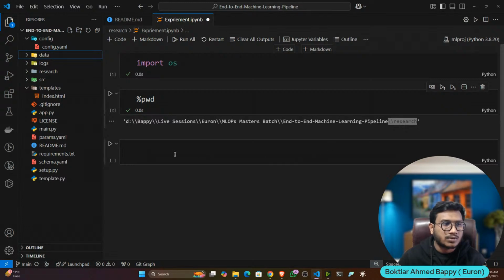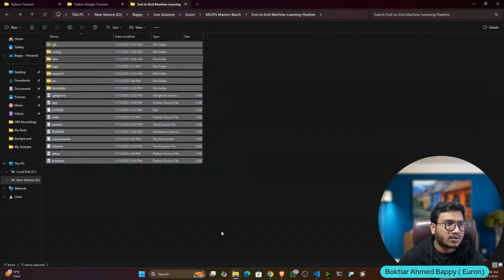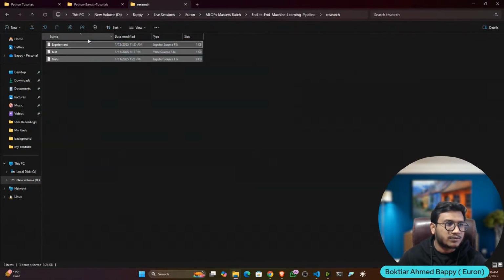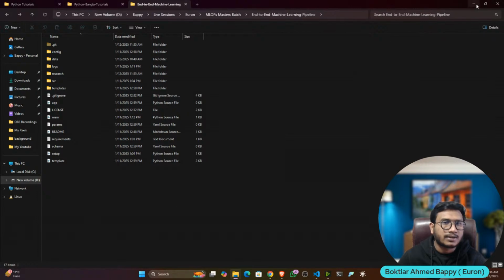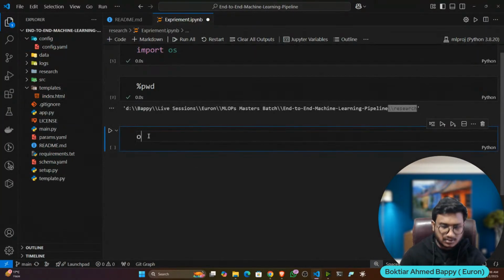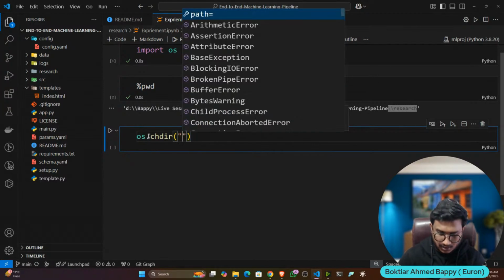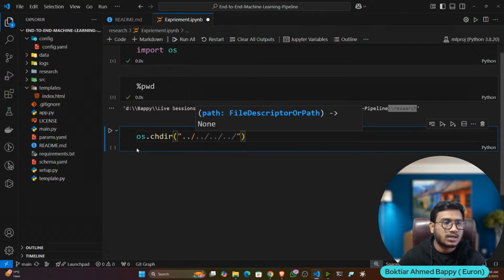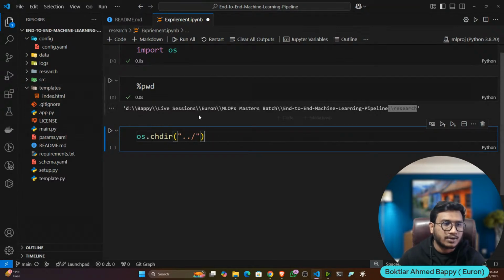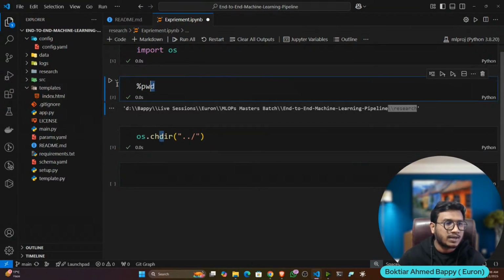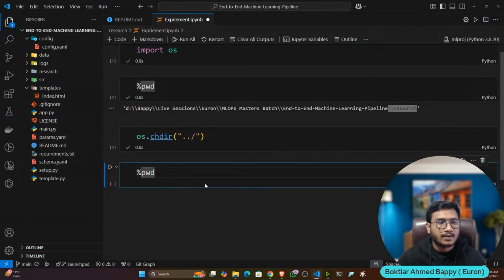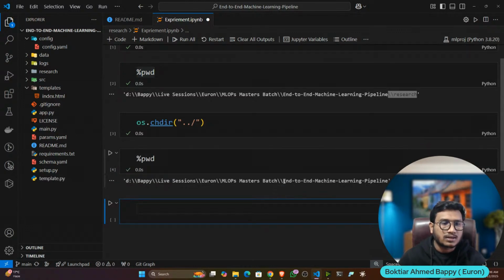In this case, you have to get back to your root folder. What is the root folder? This is your root folder, and currently we are inside this particular folder, so we have to get back to the root folder. Inside the os module there is a function called chdir, change directory. Inside that you have to mention ../. Dot dot slash means you want to go back one folder. Now if I execute and again do the pwd operation, you can see I'm inside my root project folder, which is nothing but the end-to-end machine learning pipeline.